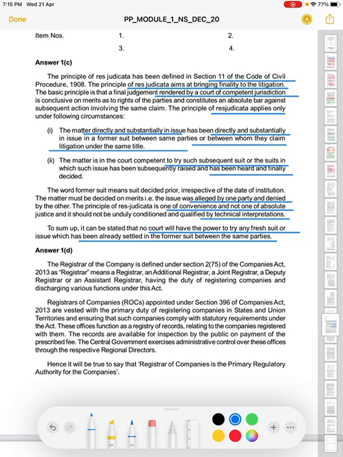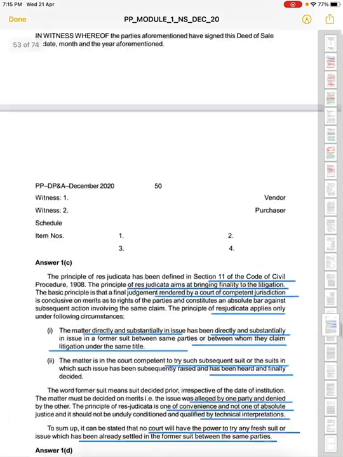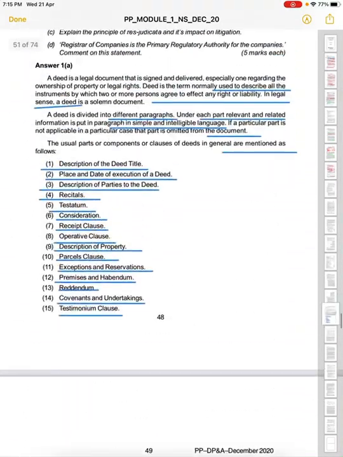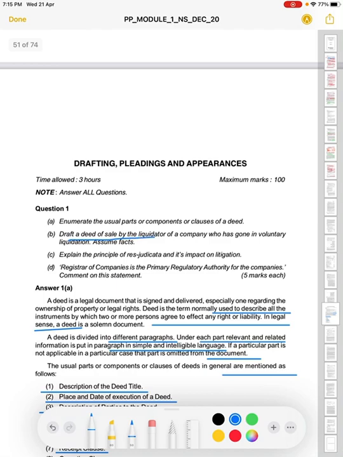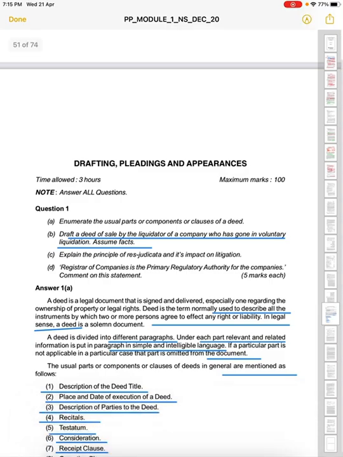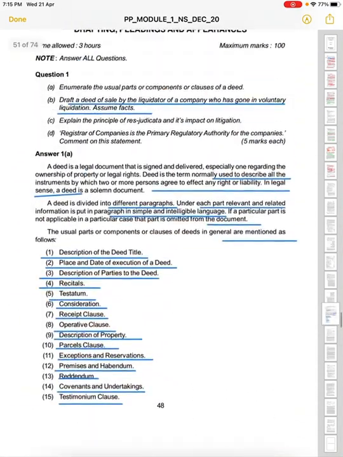Now we have a drafting part under question number B, and that drafting is of a liquidator. Sale deed बनानी है basically. It is a deed of sale by a liquidator of a company which has gone into voluntary liquidation, and we need to assume facts here. We can assume accordingly, and it is a 5 marks question. So we are reading that it is a sale deed.